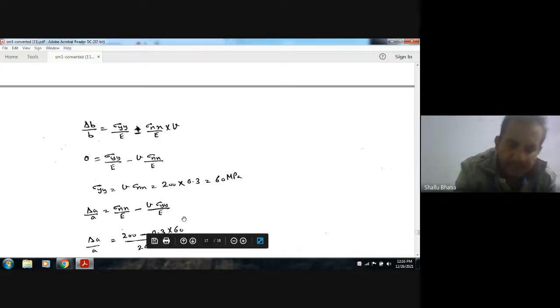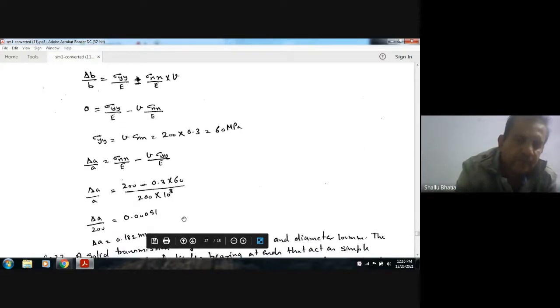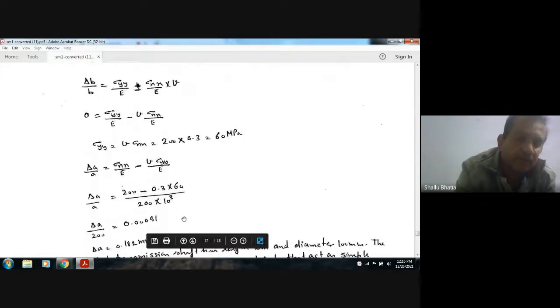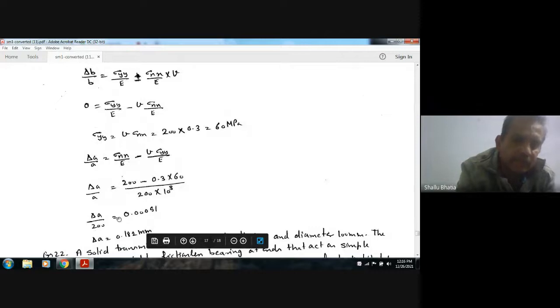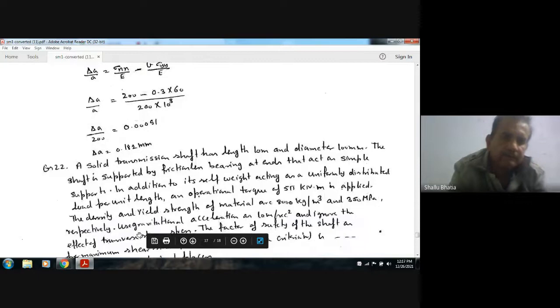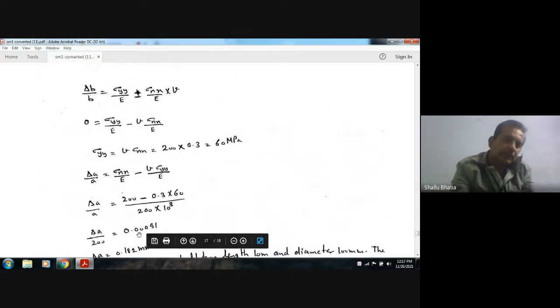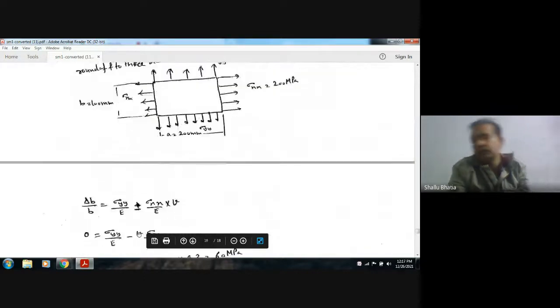E is 200 GPa and A is 200 mm. Now putting the values we get delta A as 0.182. This is a fill in the blank question. The answer is 0.182.